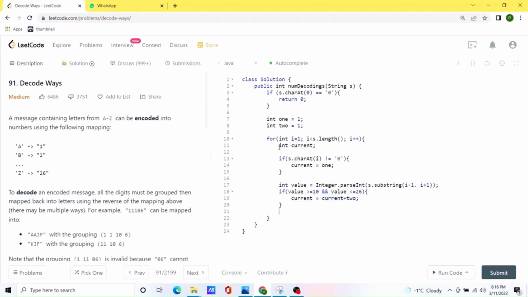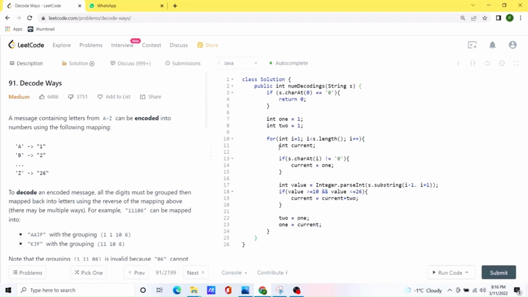Now we need to update the values of one and two. So two would become whatever the value of one we had, and one would become whatever the value of current we had. And yeah, I think this would be our solution.